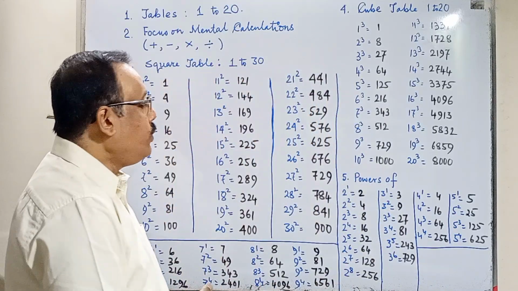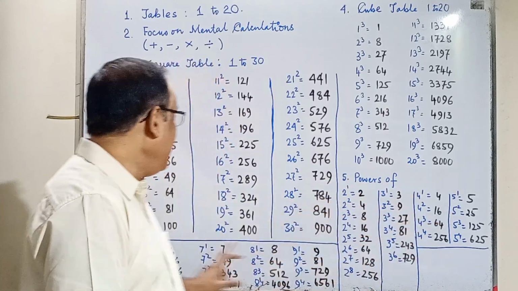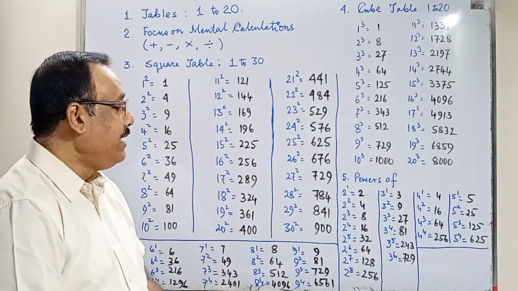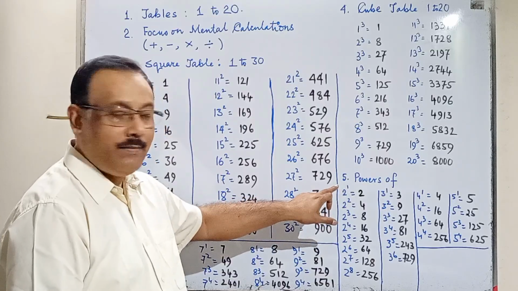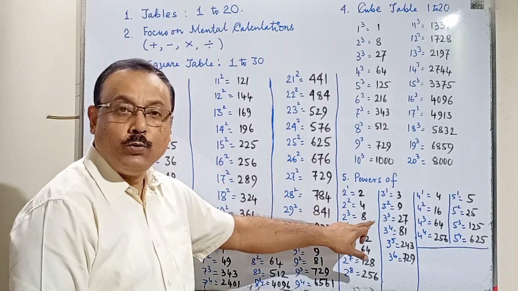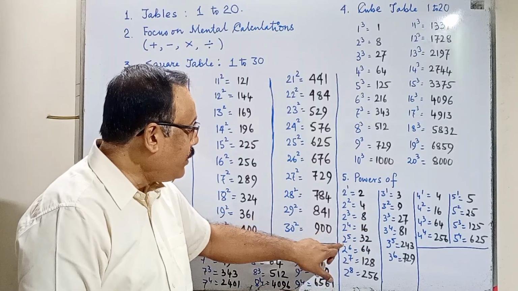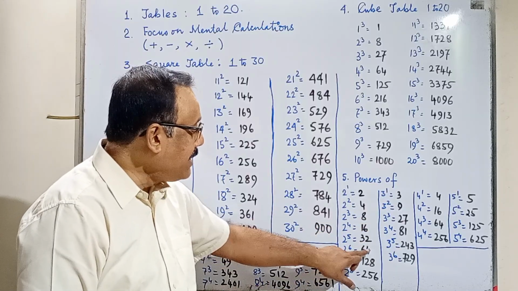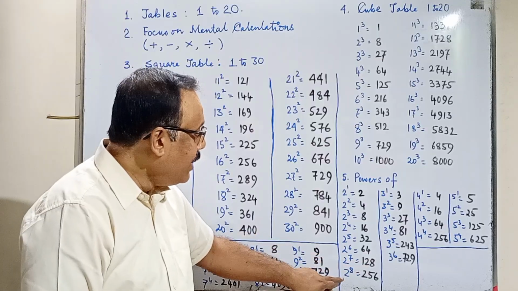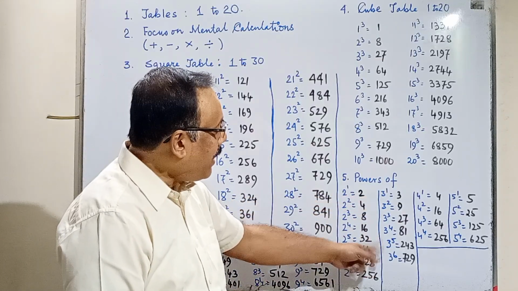Apart from this, you must know powers of 2, 3, 4, 5, 6, 7, 8, 9. 2 to the power 1 is 2. 2 square means 2 into 2, 4. 2 cube means 2 into 2 into 2, 3 twos multiplied, 8. 4 twos multiplied, 16. 2 to the power 5, 32. 2 to the power 6, 64. 2 to the power 7, 128. 2 to the power 8, 256. Likewise for 3, you can remember up to power 6 only.